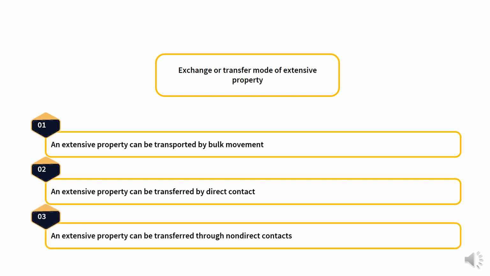And for the third, an extensive property can be transferred through non-direct contact. In this case, the system is acted on across a distance. The most frequently applied type of this transfer is a potential field.